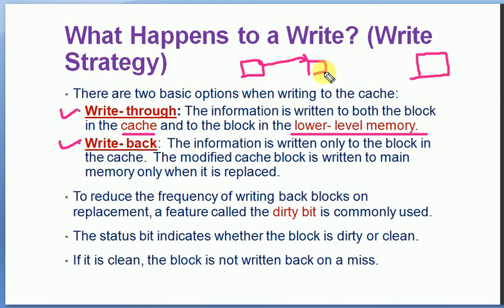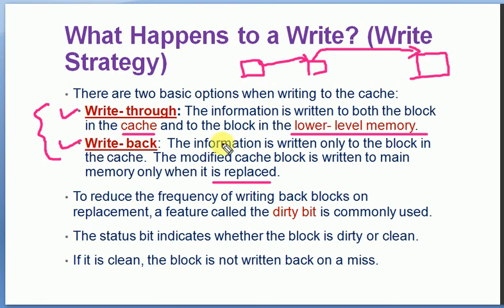So we are using two write strategies. One is write through, which writes into the cache as well as the primary memory.